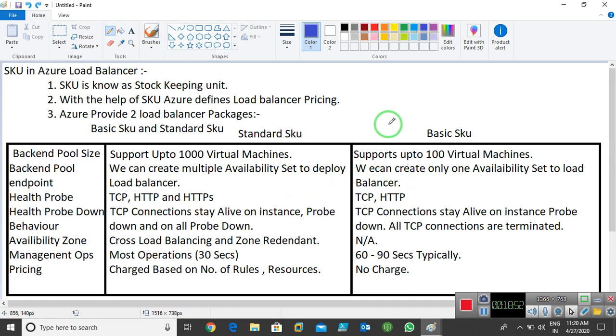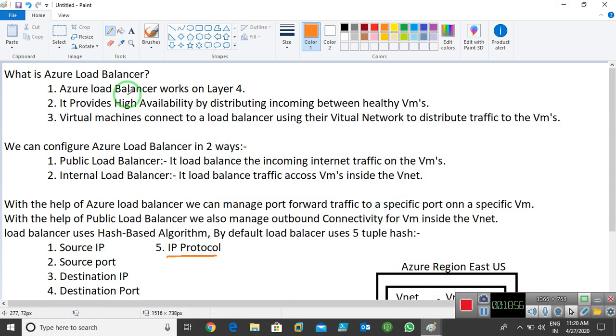So I hope you're able to understand what is load balancer. So I'll quickly refresh once what we have read. What is load balancer? Okay, we can see the points: load balancer works on layer 4 of the OSI model. Okay, it provides high availability. Okay, it distributes incoming traffic between the healthy VMs. Remember this, healthy VMs. Okay, virtual machines connect to a load balancer using the virtual network to distribute traffic. Okay, it has two types: public load balancer and internal load balancer.